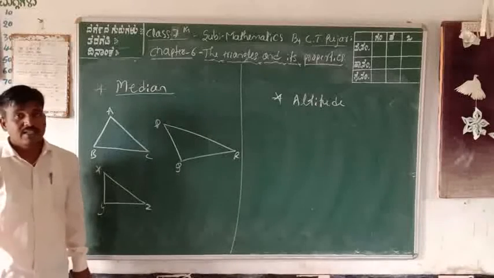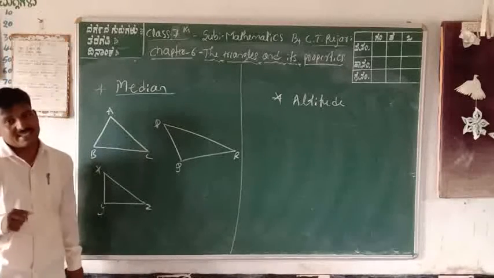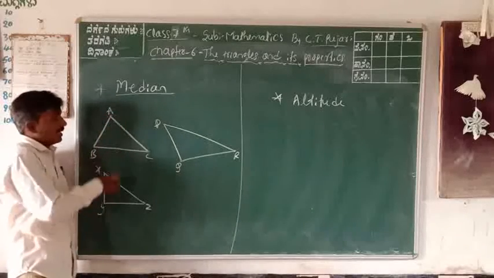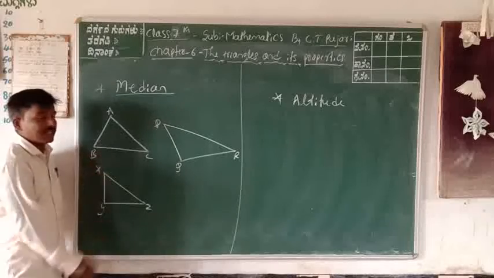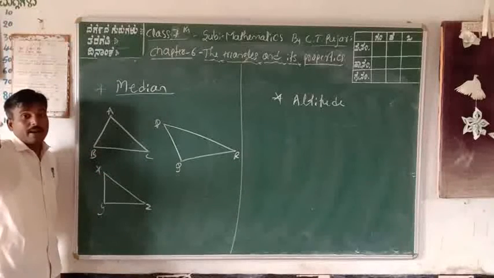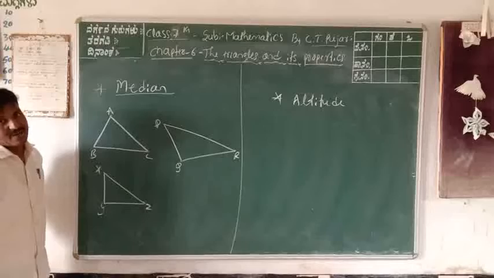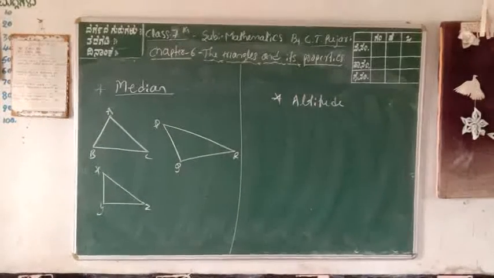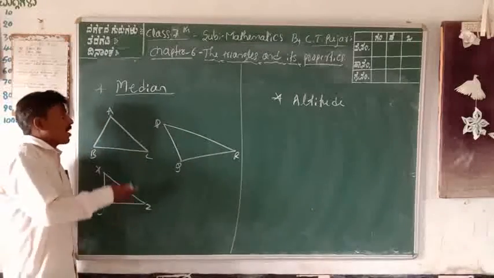Median is the middle part of the given sides. For example, consider A is a point. The side opposite the point A is BC. The line from the point to the middle point of the opposite side is called the median.